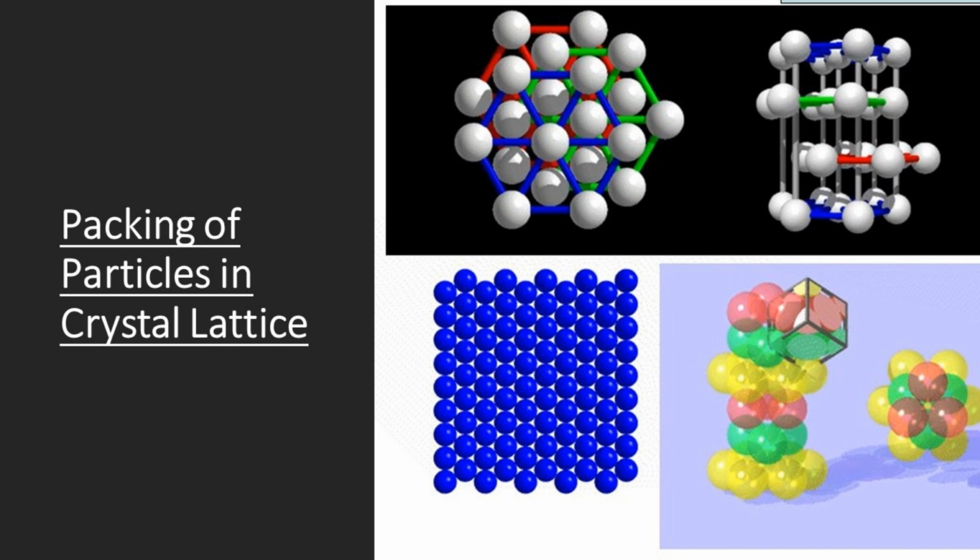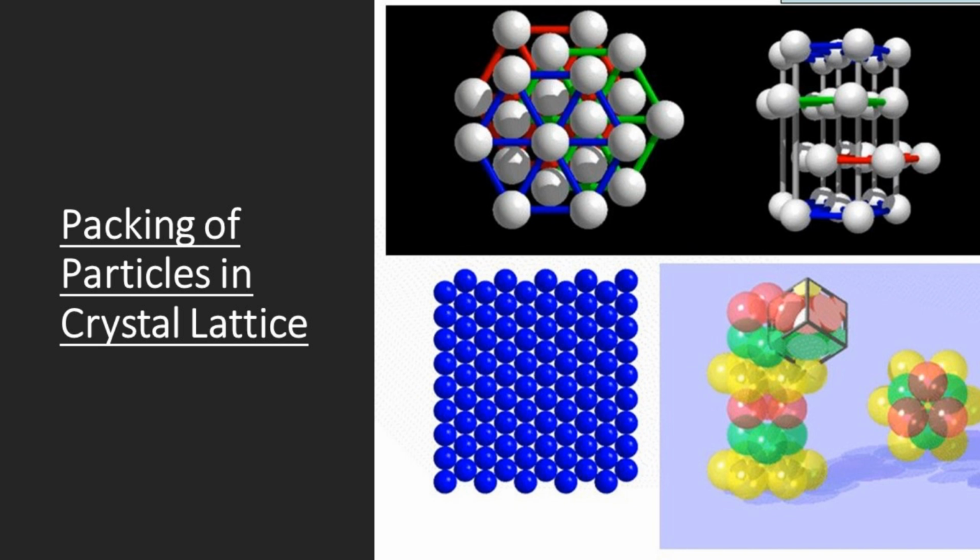Crystal lattice is nothing but the arrangement of the constituent particles like atoms, ions or molecules at various positions at lattice points within the unit cell of crystal lattice, which is called packing of particles in crystal lattice.